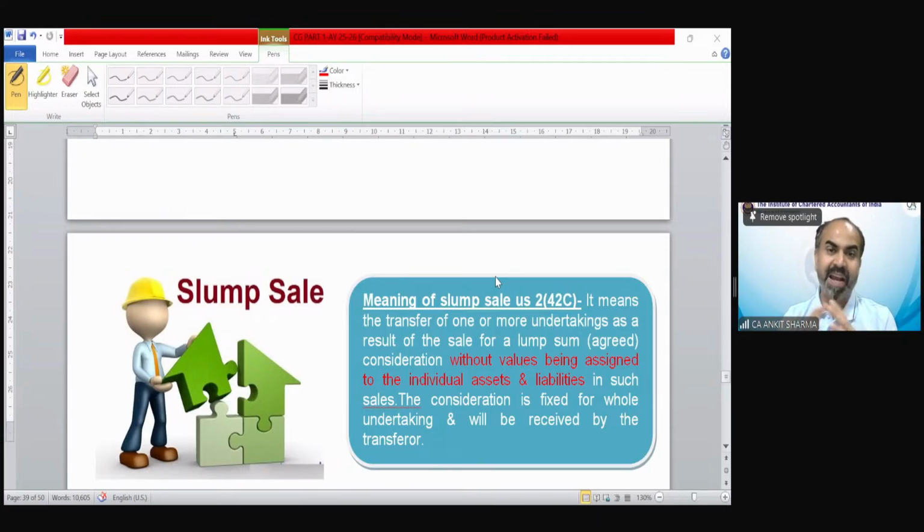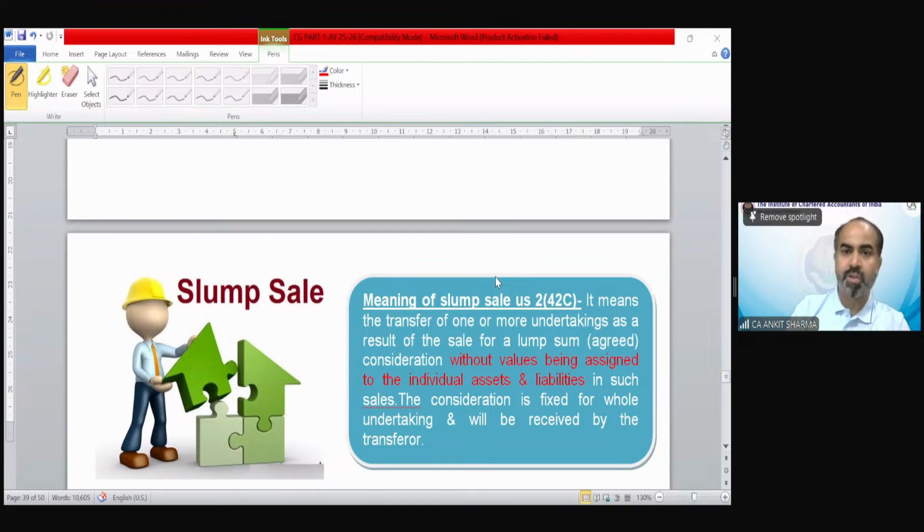But suppose I have decided, no, I am going to transfer this whole factory for a single consideration, for a lump sum consideration. That's why the name comes from slump sale. It's lump sum sale. So lump sum sale means a single consideration. I have said that I am going to transfer my factory for 1 crore 20 lakh rupees. Everything included. All asset, all liability, everything. So that would constitute slump sale.